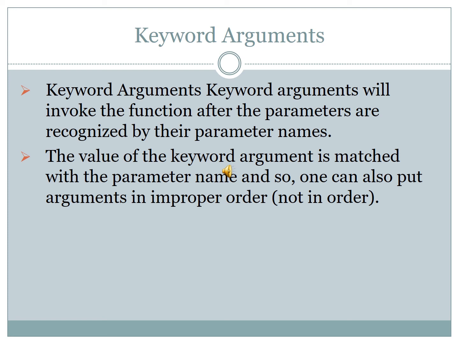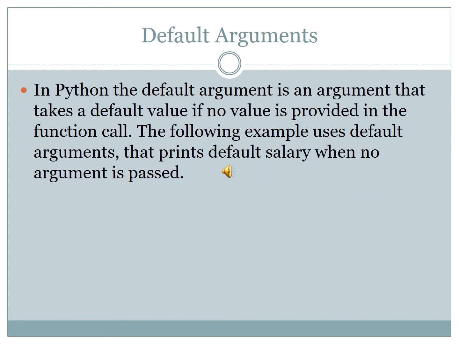Have you written? The next one is default argument.